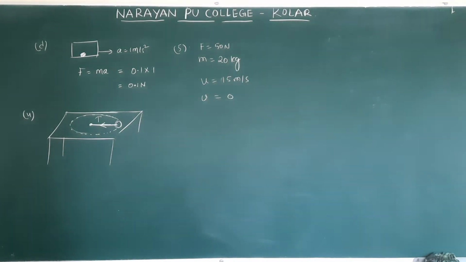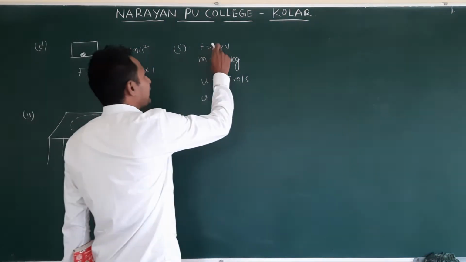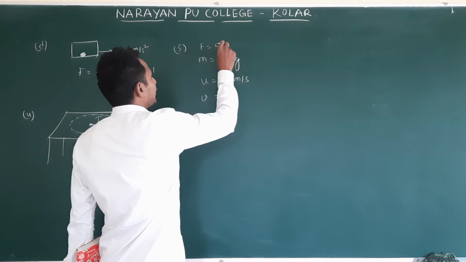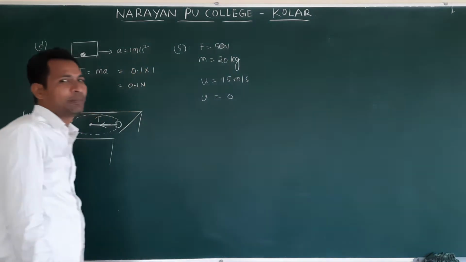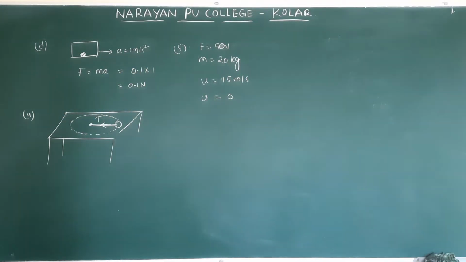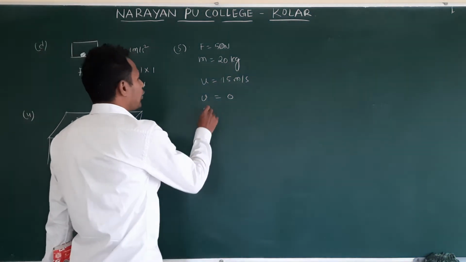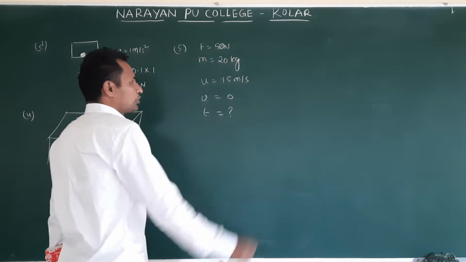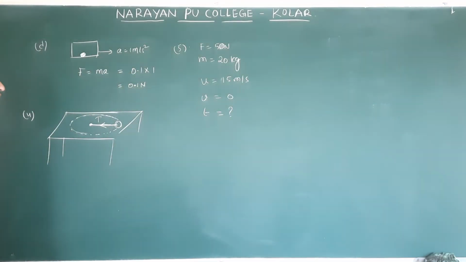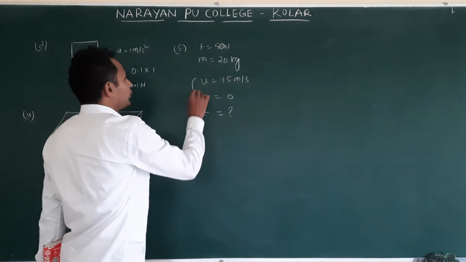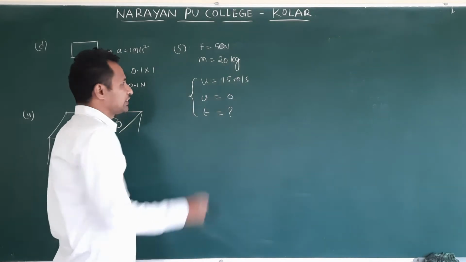Why is it stopping? This force is not accelerating it. It is a retarding force. Retarding force means it develops deceleration or retardation. If we apply the brakes to a vehicle, what happens? It retards, decelerates, and finally comes to rest. They are asking how long it takes to stop. Which equation is suitable to find T according to these three?